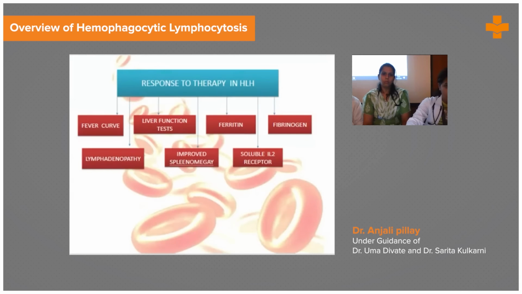How are we going to evaluate the response of the patient to therapy of HLH? Settling of the fever curve, reducing lymphadenopathy, settling of liver function tests, improving splenomegaly, settling of hyperferritinemia, normal soluble interleukin levels, and settling of hypofibrinogenemia. All this will help us to understand that the patient is responding to our treatment.